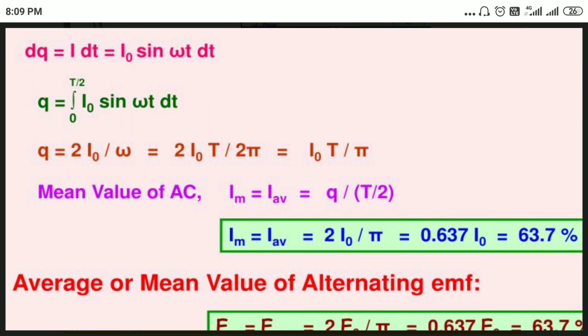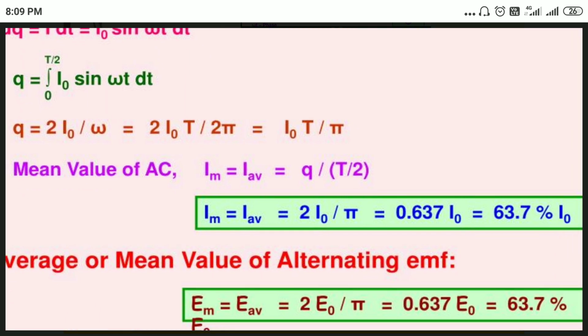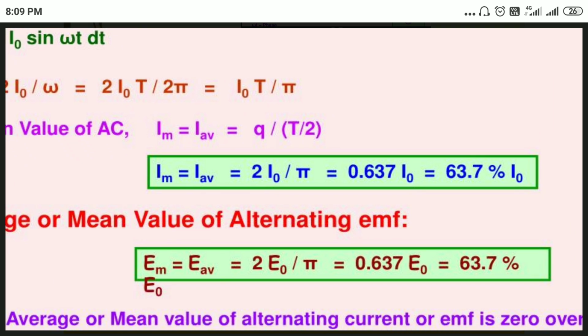Then ultimately we get I mean, or I average, equals Q divided by T by 2, which can be written as 2 I naught by pi, or 0.637 times I naught, or 63.7% of I naught.